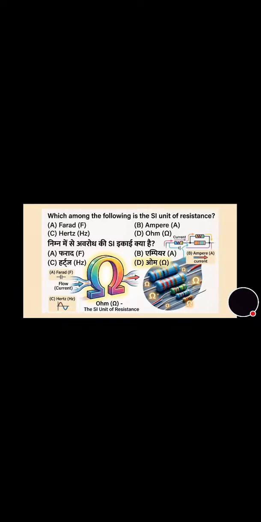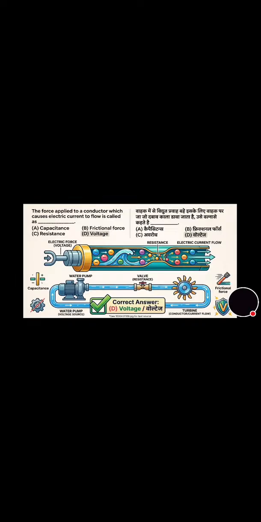Now we will move toward the next question that's on the screen. The force applied to a conductor which causes electric current to flow is called as what? Its correct answer is option D, that is voltage. Now we will move towards the next question that's on the screen.